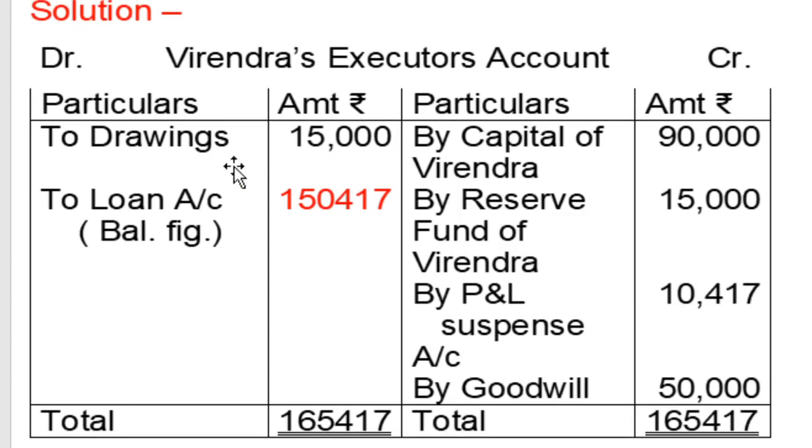So all adjustments are cleared, and now finalize the balance of Virendra's executor account, credit side total and debit side total. On the credit side: 90,000 plus 15,000 plus 10,417 plus 50,000, total 1,65,417. On the debit side, again write total 1,65,417. Then on the debit side, drawings are already 15,000, so less 15,000 from 1,65,417. The balancing figure transferred to his loan account is 1,50,417. If given in the information that it was paid, then it is paid out.